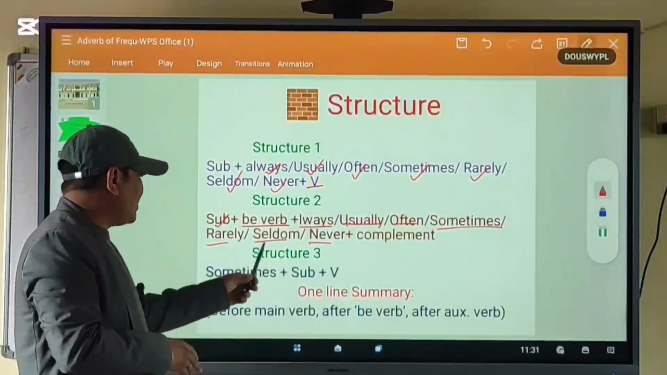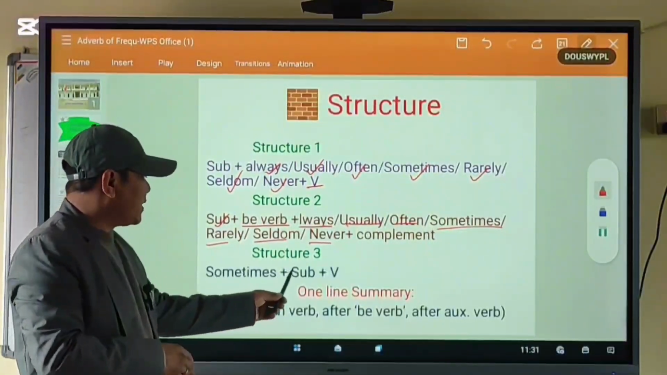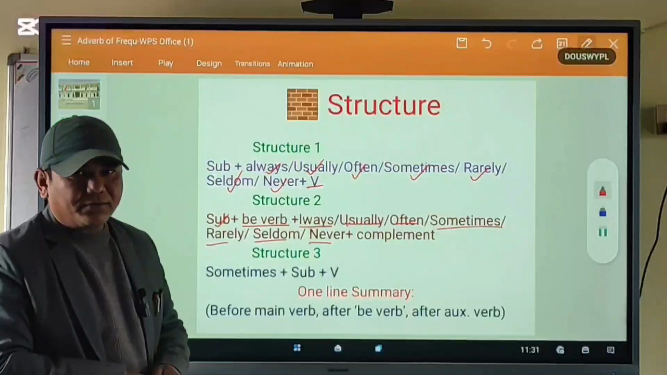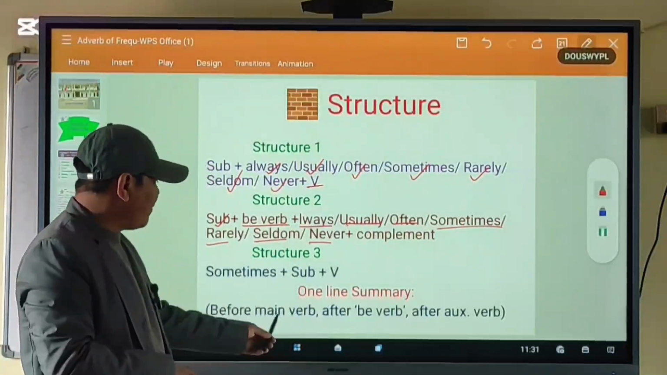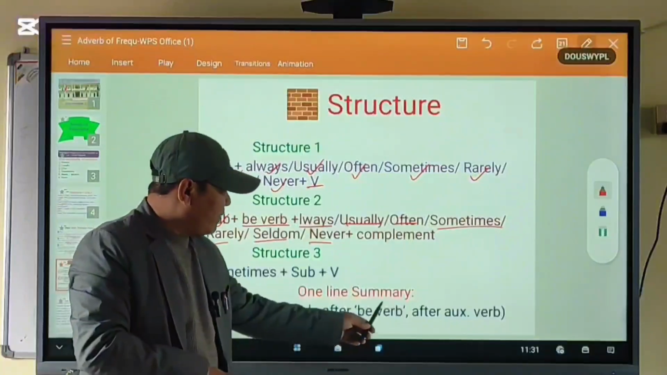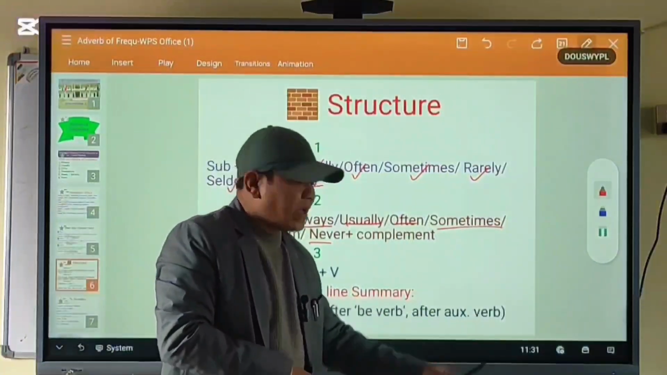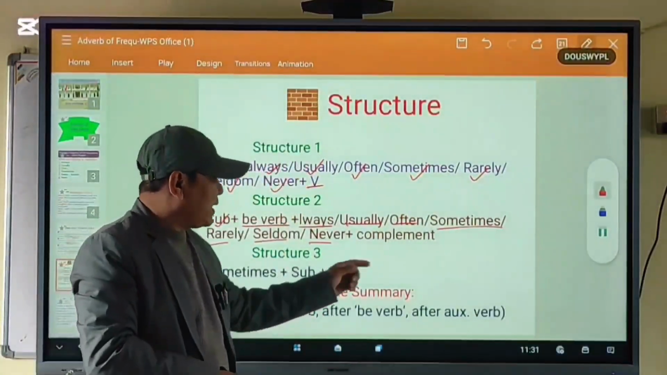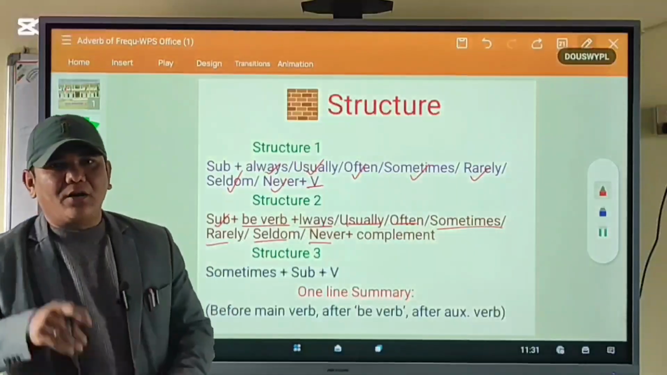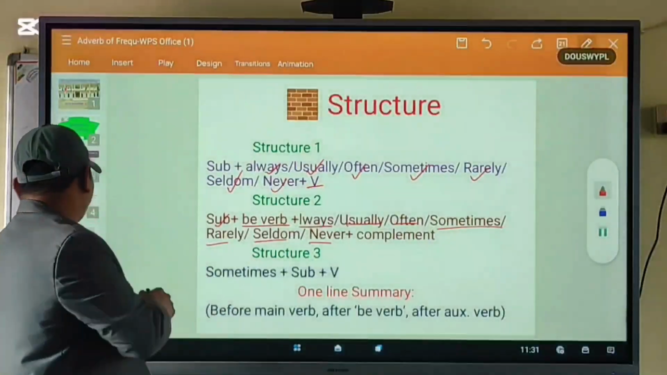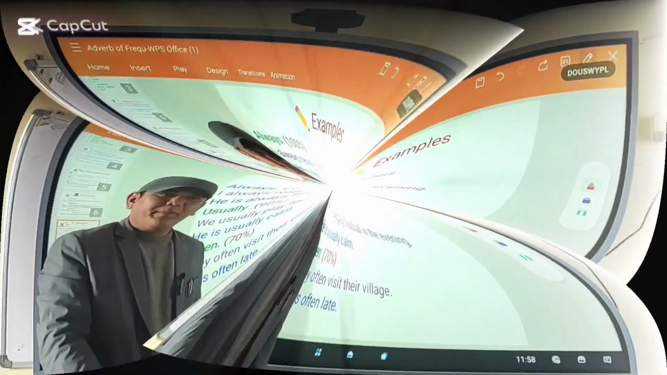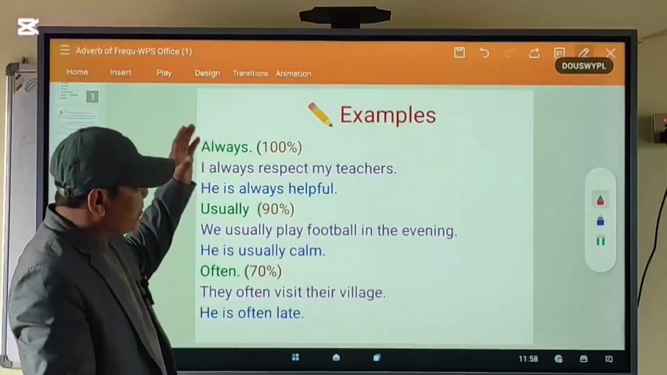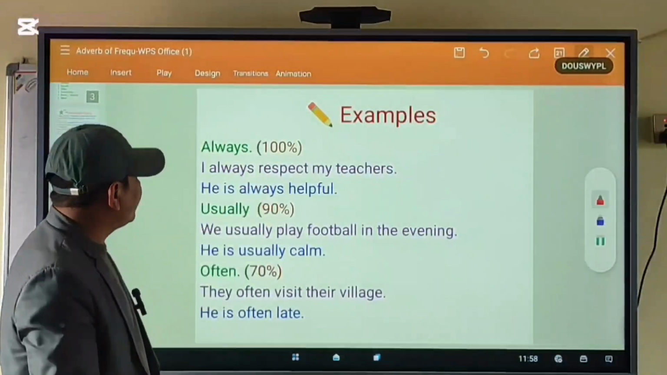Now the third structure is sometimes plus subject plus verb. Okay, one line summary: before main verb, after be verb, and after auxiliary verb. This is one line summary. Okay, now let me show you some examples. Let me make you more clear by these given examples.